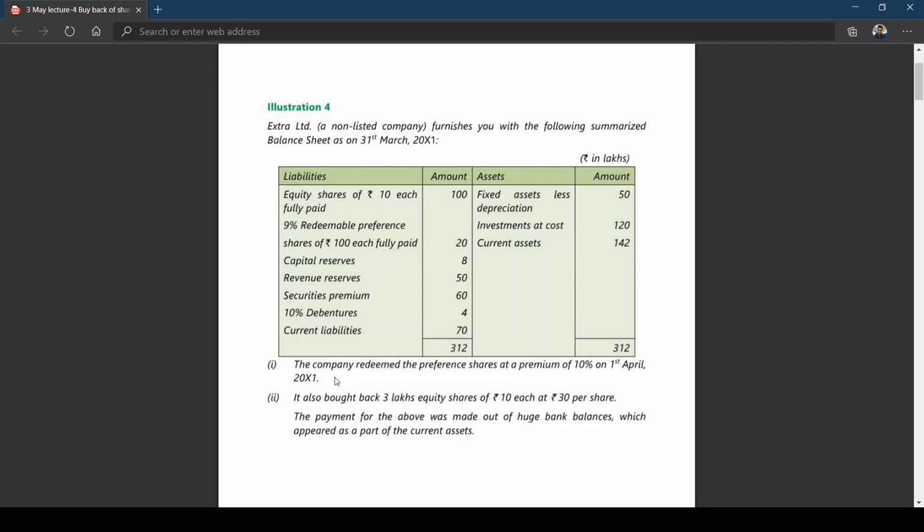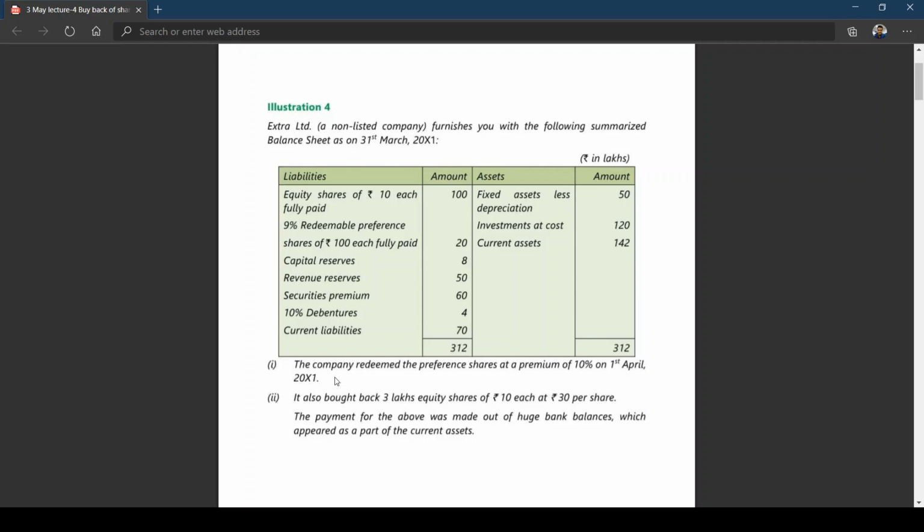There we went for calculation of the maximum number of shares because they were asking us to apply the provisions of Companies Act 2013. Otherwise, when the problem itself has given that so and so number of shares were bought back, no need to apply the three conditions. Is this clear?